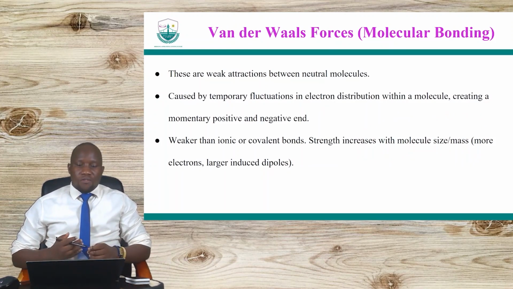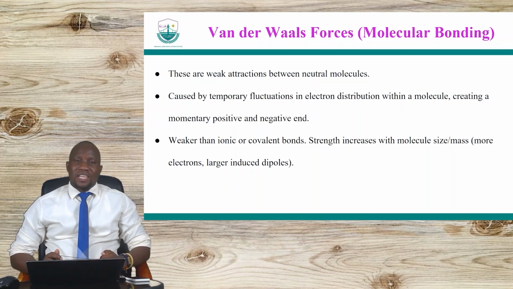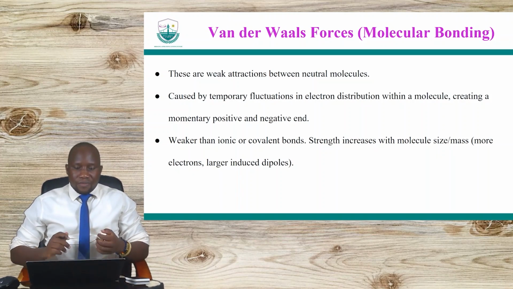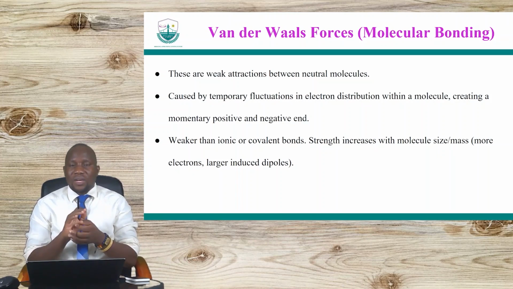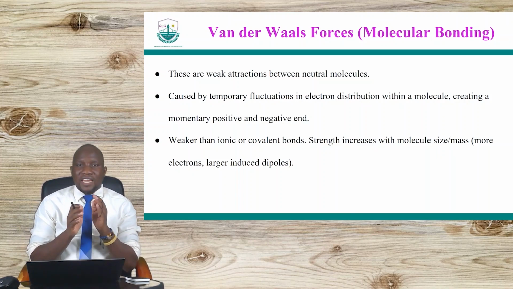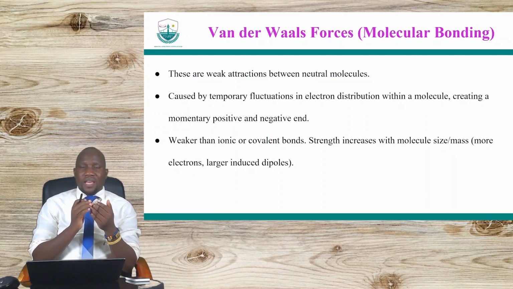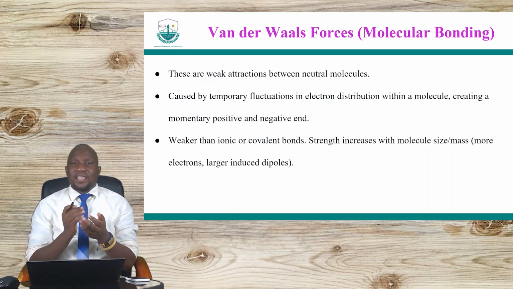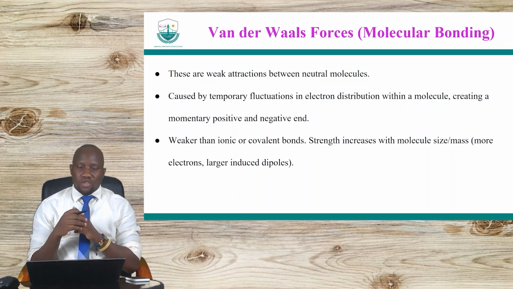So we look at the van der Waals forces, which we can call the molecular bonding. So you have molecules that are basically neutral, but the electron distribution across this molecule is not uniform throughout. So sometimes you have a positive end and a more negative end, and as a result you have attraction between these different molecules. Those are the ones we call the van der Waals forces of attraction.